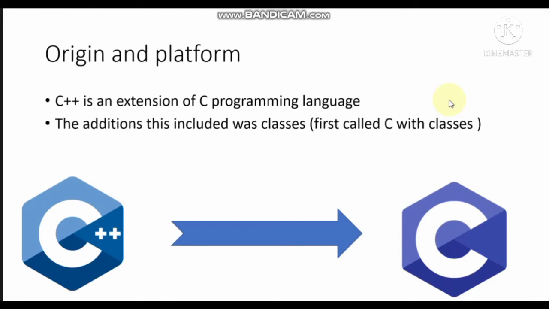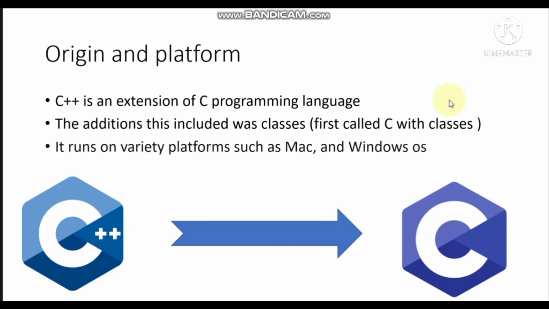So the additions include the addition in this language of C++ from C to C++. What was added is actually the classes, and it was first called C with classes. Before it was named C++, the name was C with classes. It runs on a variety of platforms such as Mac, Windows, Linux, and Unix, and different operating systems. You can run this C++ program on them.